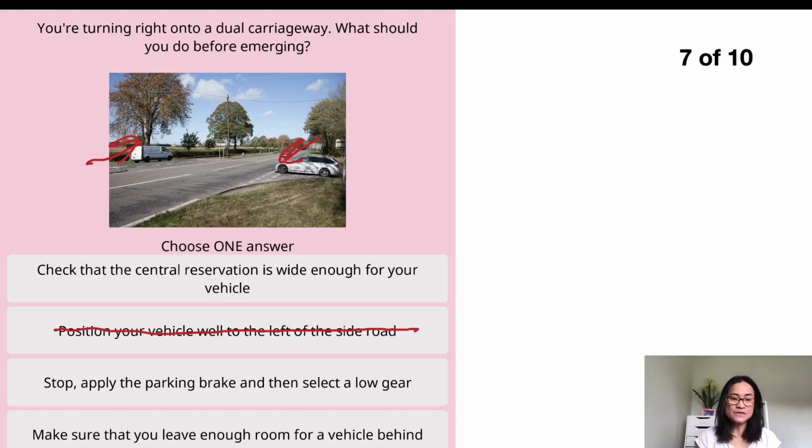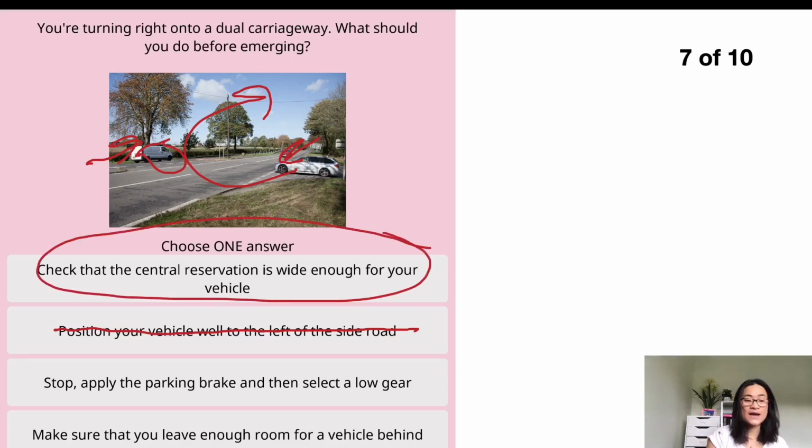But if the central reservation is not wide enough, it's very tiny. What is meant by not wide enough? It's like when you stay in the middle, the back of your car is sticking out into the road, or the front of your car has to go into the other side of the road. So it means this is not enough. In this case, you have to wait for both sides to be clear. And then when you look right, look left, and there's no one there, you can turn right. So that's the reason you have to check whether the central reservation is wide enough for your car. This is the correct answer.